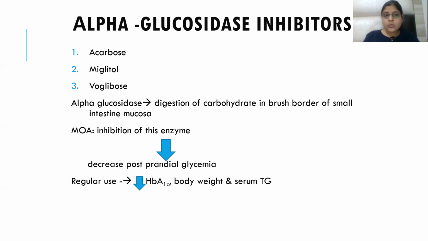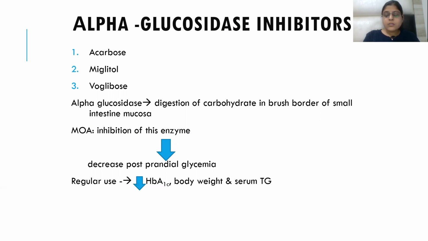As starch is not absorbed from the GIT, it will accumulate in the GIT, and it will be fermented and metabolized by the bacteria, and it will form gases. And this is known to cause the side effect, that is flatulence. Flatulence is caused by the formation of gases, by the action of bacteria on the starch.